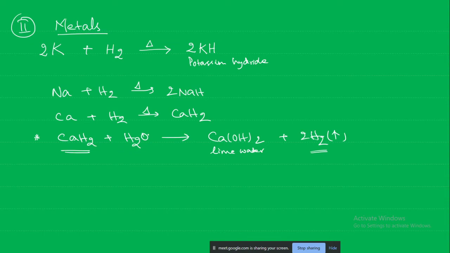You need not put water directly, whatever moisture is there in the atmosphere, and it will generate a gas. So that is a different thing. Here we are just concerned with the reaction of hydrogen with metals, potassium, sodium, calcium. Only the higher reactivity metals are reacting here.